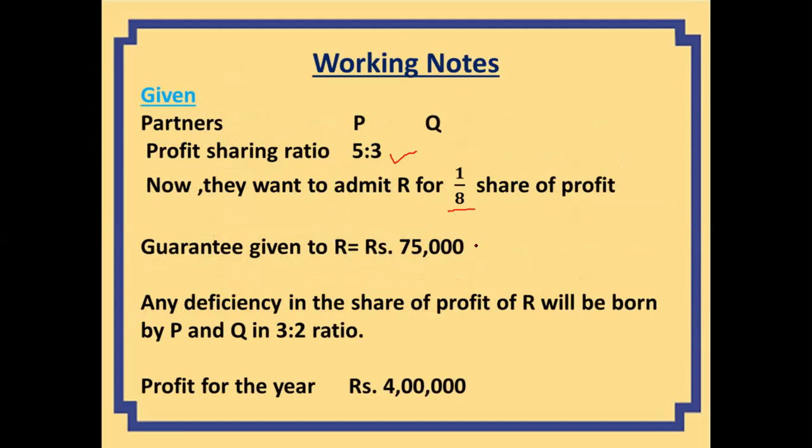There is also a guarantee of rupees 75,000 to him. Any deficiency in the share of profit of R will be borne by P and Q in this ratio, and the profit for the year is this. So we are expected to prepare the profit and loss appropriation account. So the things are given to us. Let's see.